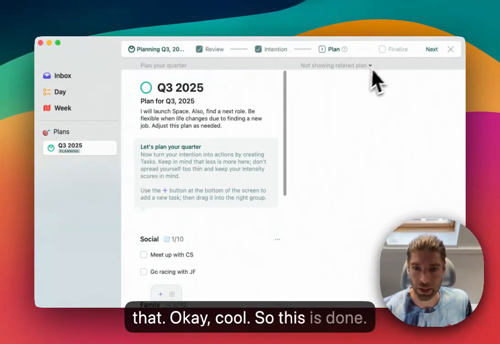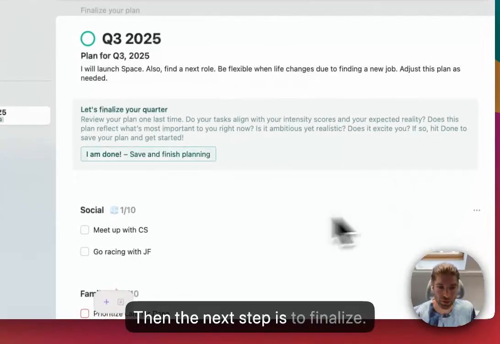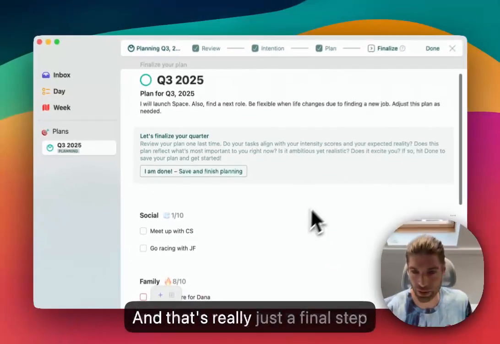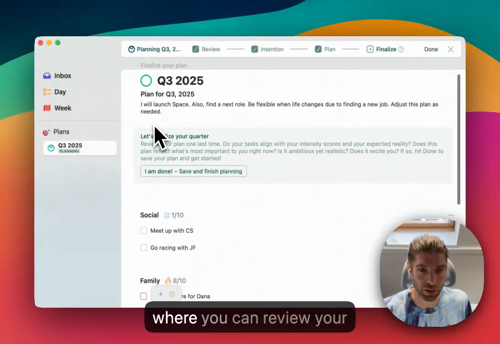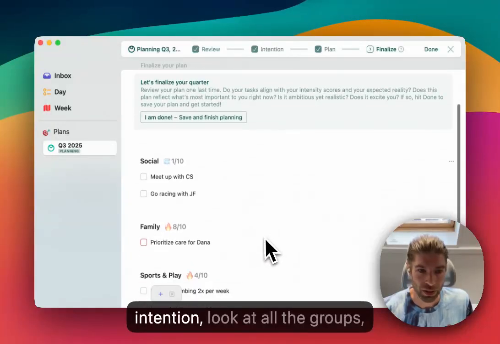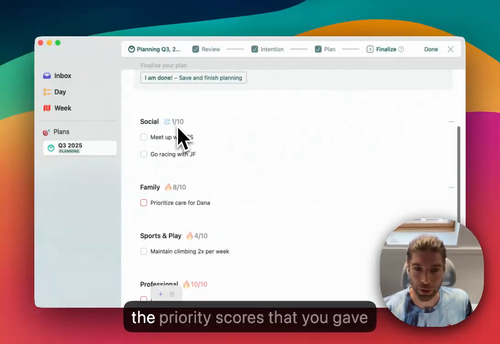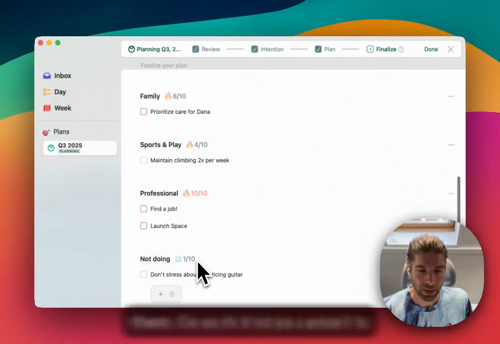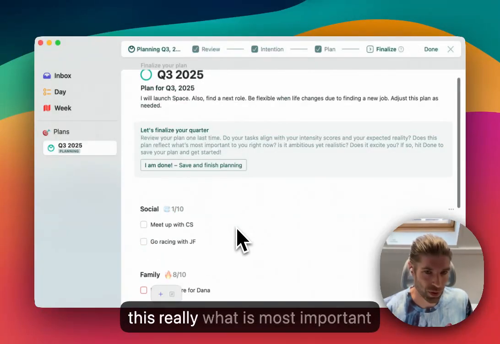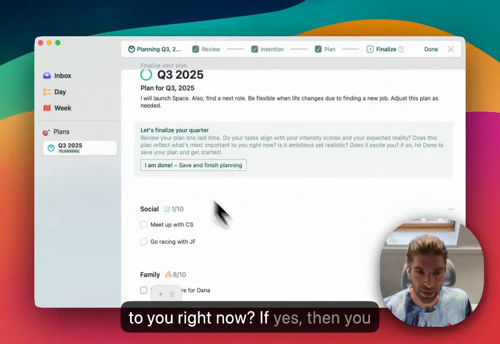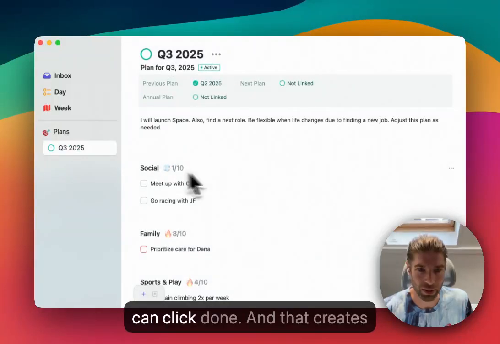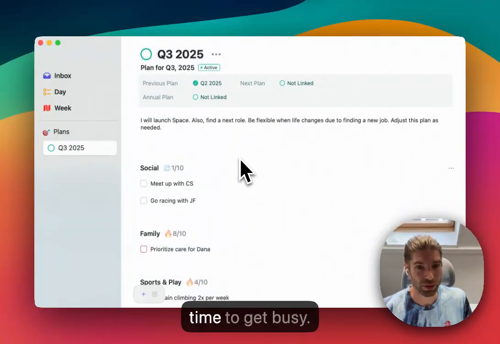Okay, cool. So this is done. Then the next step is to finalize. And that's really just a final step where you can review your intention, look at all the groups, the priority scores that you gave them, the work that you added to them. Does this make sense? Is this really what is most important to you right now? If yes, then you can click done. And that creates your plan, which is now active. So time to get busy.